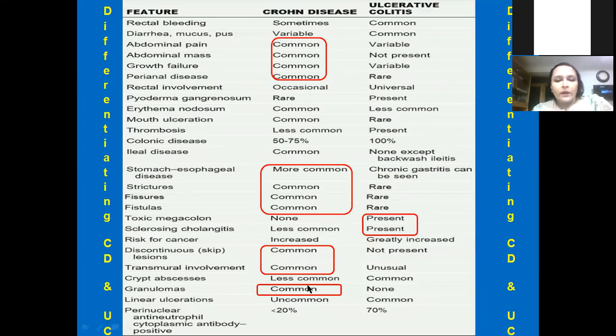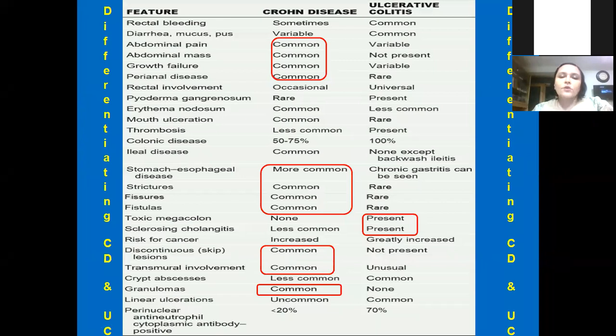And granulomas. Obviously, in ulcerative colitis they are never present. And skip lesions, as I have already said, patchy lesions, are more of a feature, and transmural, deep involvement. This is typical of Crohn's disease. And what is not present in Crohn's? Toxic megacolon. We never see toxic megacolon in Crohn's.